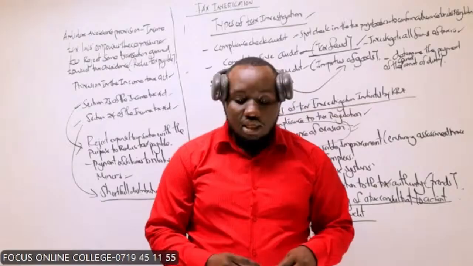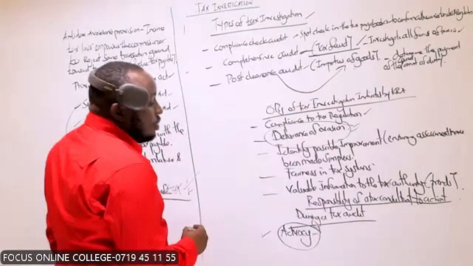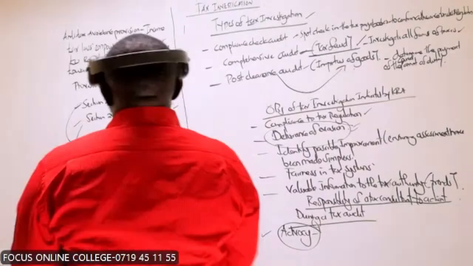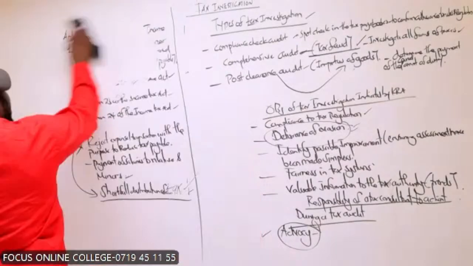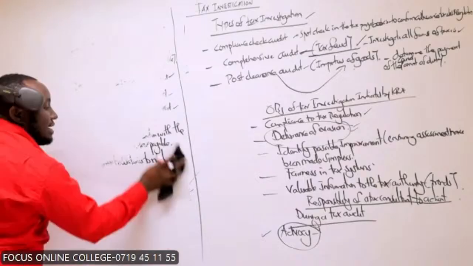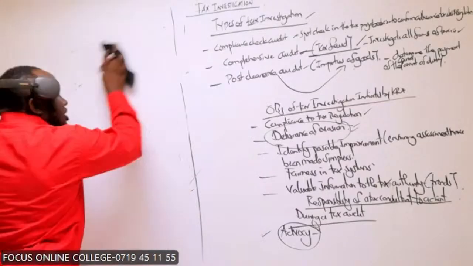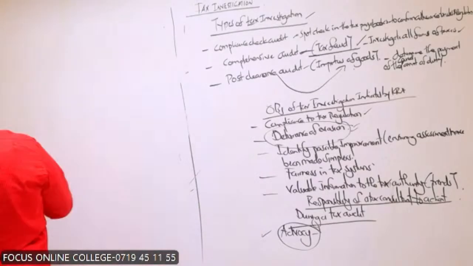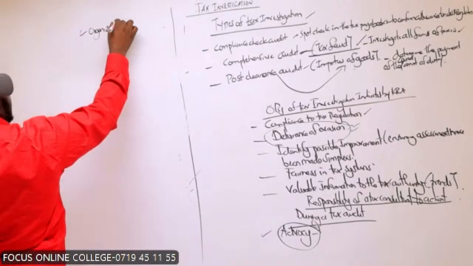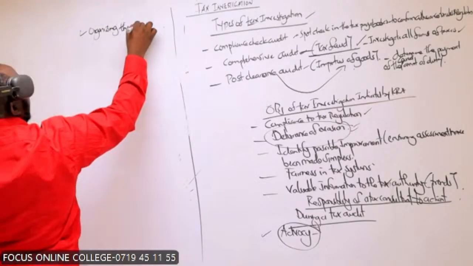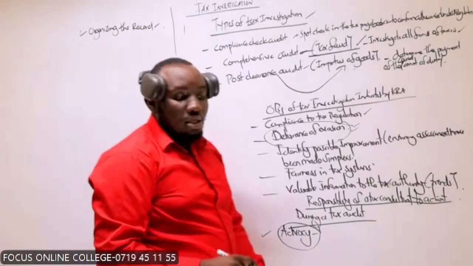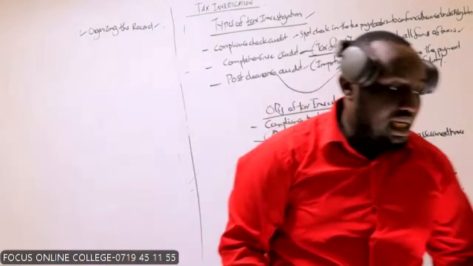Then we have organizing the records. Who organizes the records? Sometimes the client does not know, especially when a client has not been keeping books. Do you think a client will know how the records should go? So one of the roles is to organize the records.